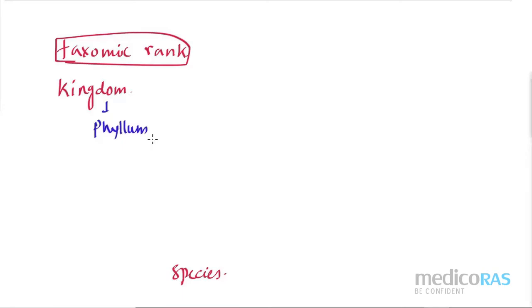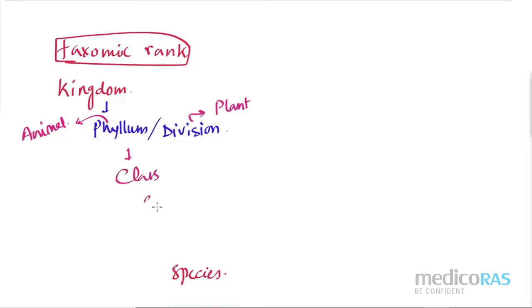Yes. If I have about the plants, then what I should write? Instead of phylum, what I should write? Division. Yes. Please remember one thing. Division is for plant and this is for the animal. Fine. Okay. After that, class. Then order. Then we have what? Family. And then we have genus. Then about the species.